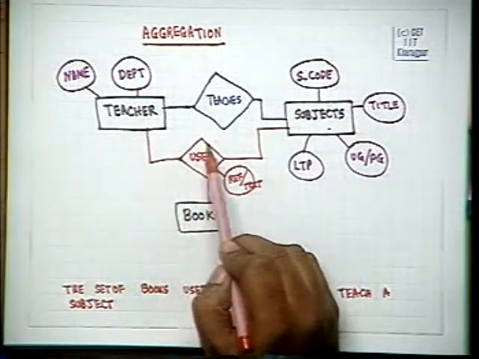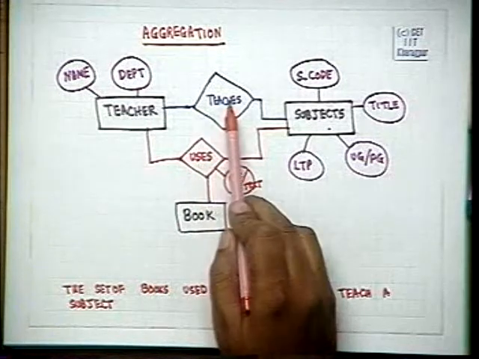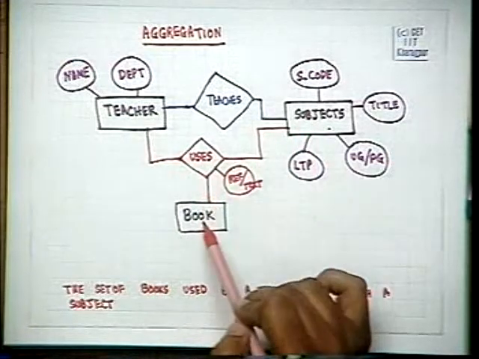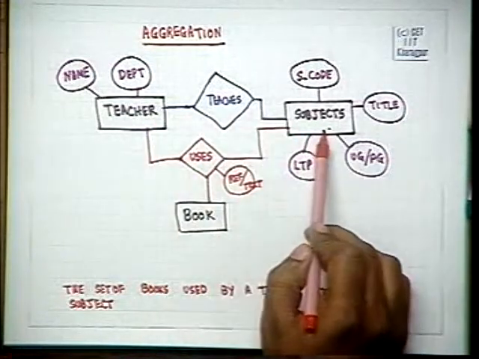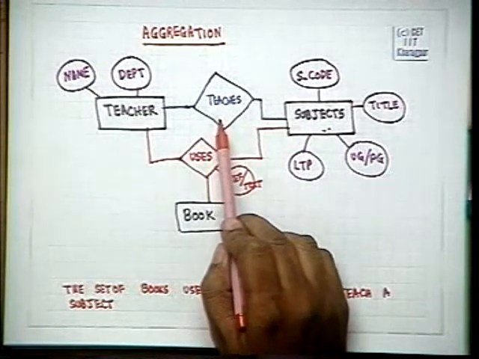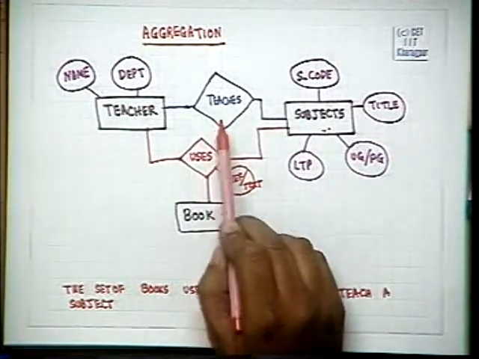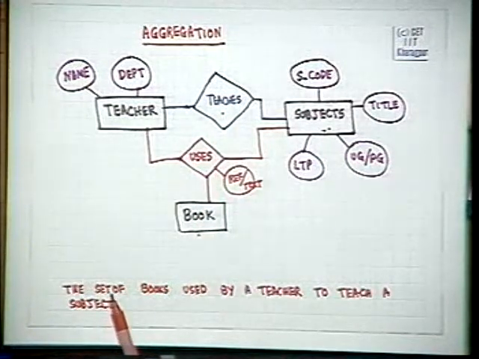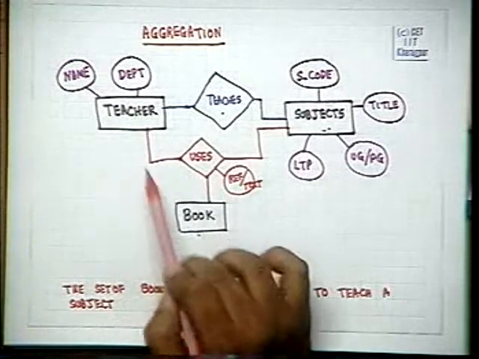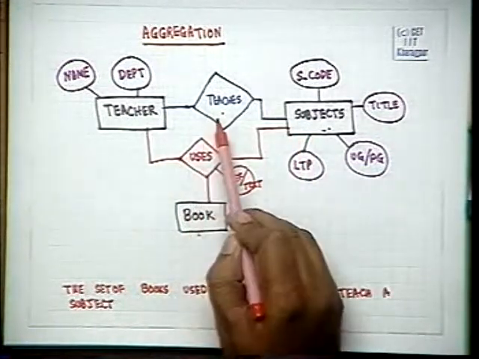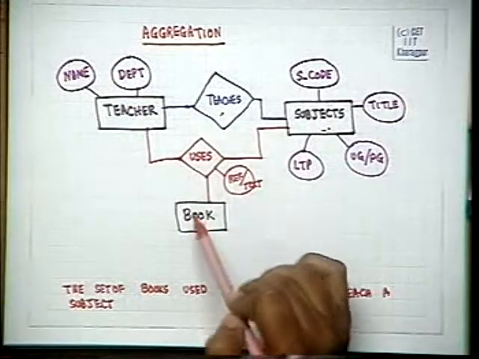So what we have done is we have taken this and this separately. We have one teacher uses these subjects for the book, and a teacher teaches these subjects. Our actual intention was to have a relationship between this relation and this book. That is why we have done this. But if we look at what we wanted to do, we wanted to have a relationship between this relation and this book.